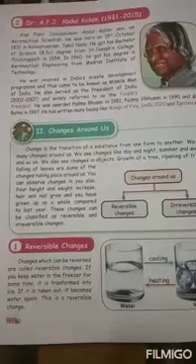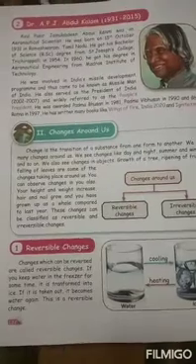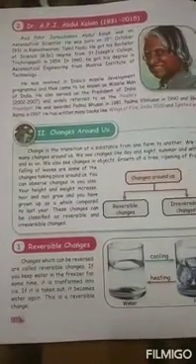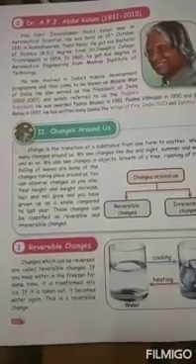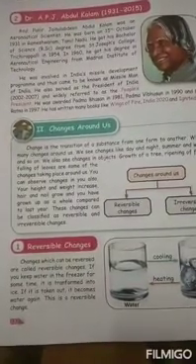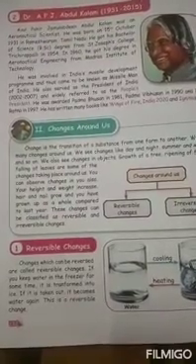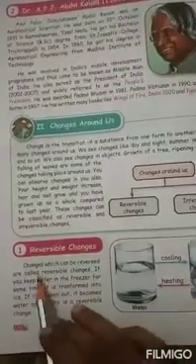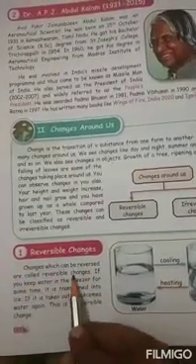Okay. So you have two types of changes, reversible and irreversible. We'll see about reversible and irreversible changes. Changes which can be reversed, which you can bring back to the beginning position, are called reversible changes. Those which cannot be regained or reversed are irreversible changes.